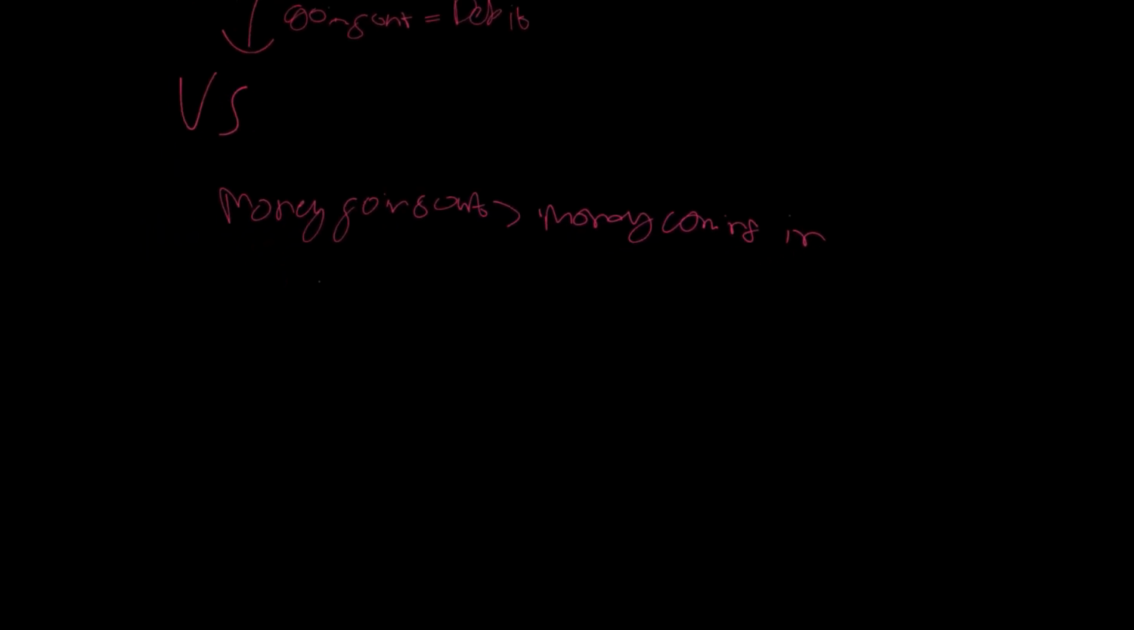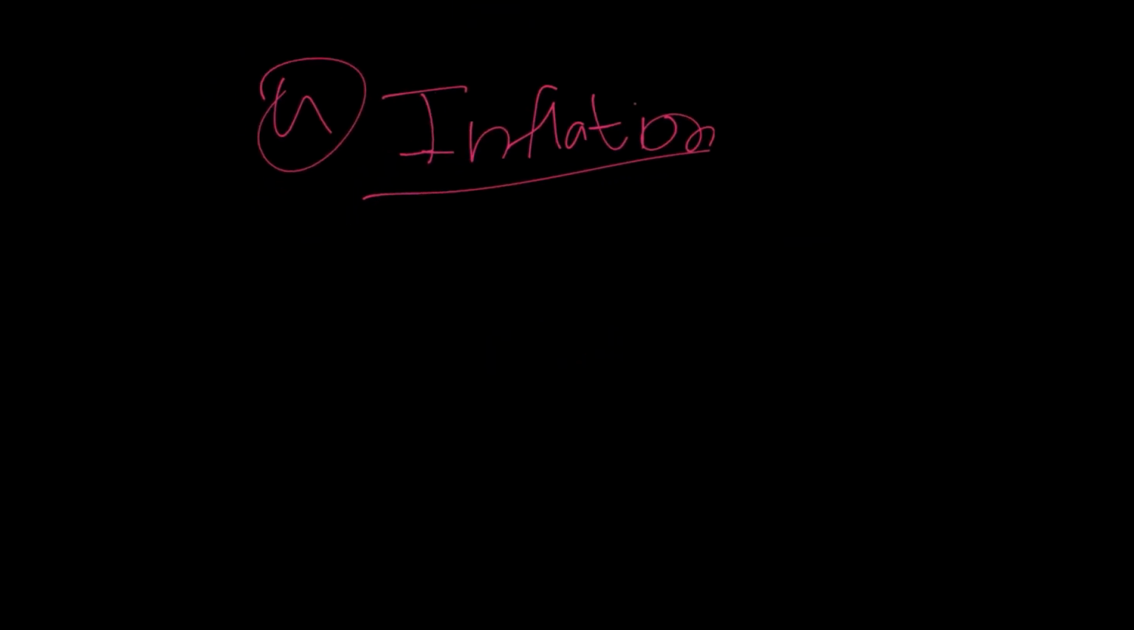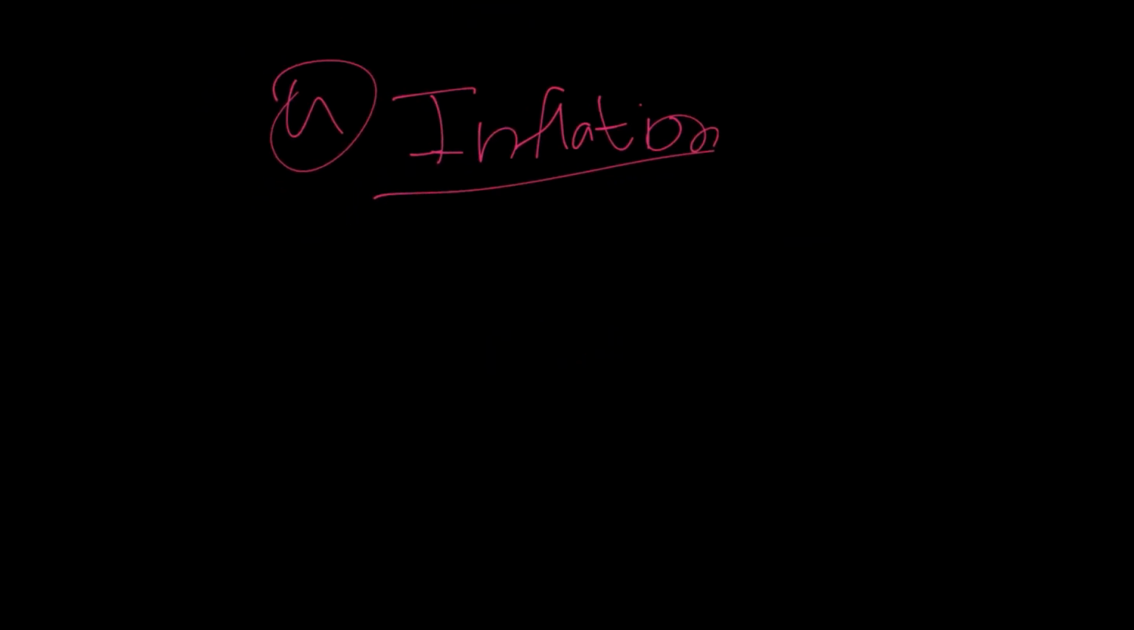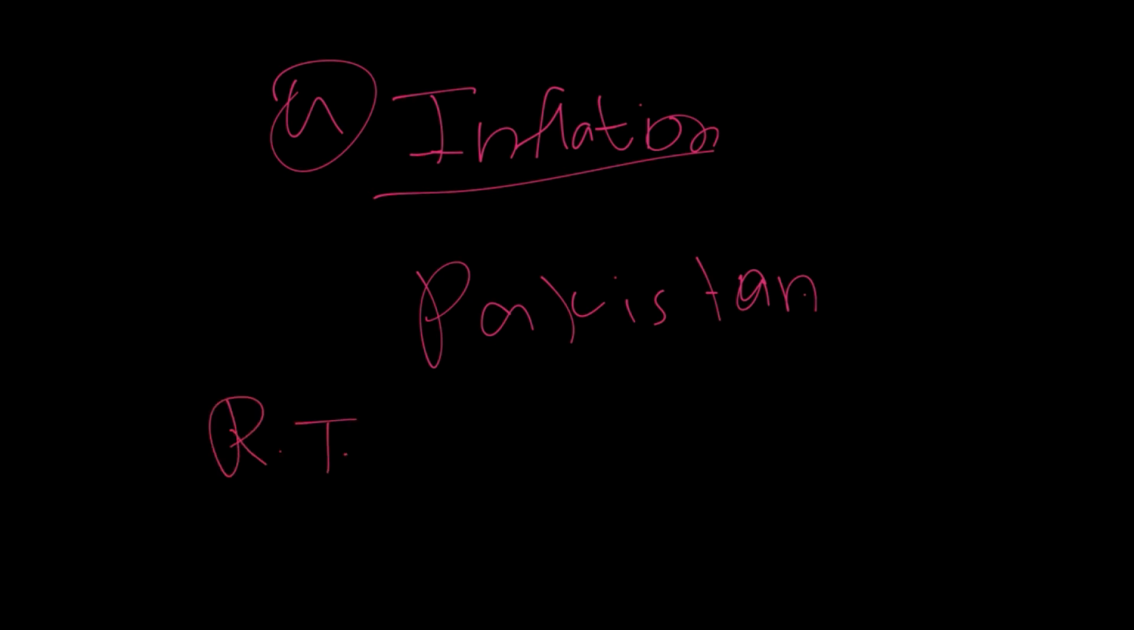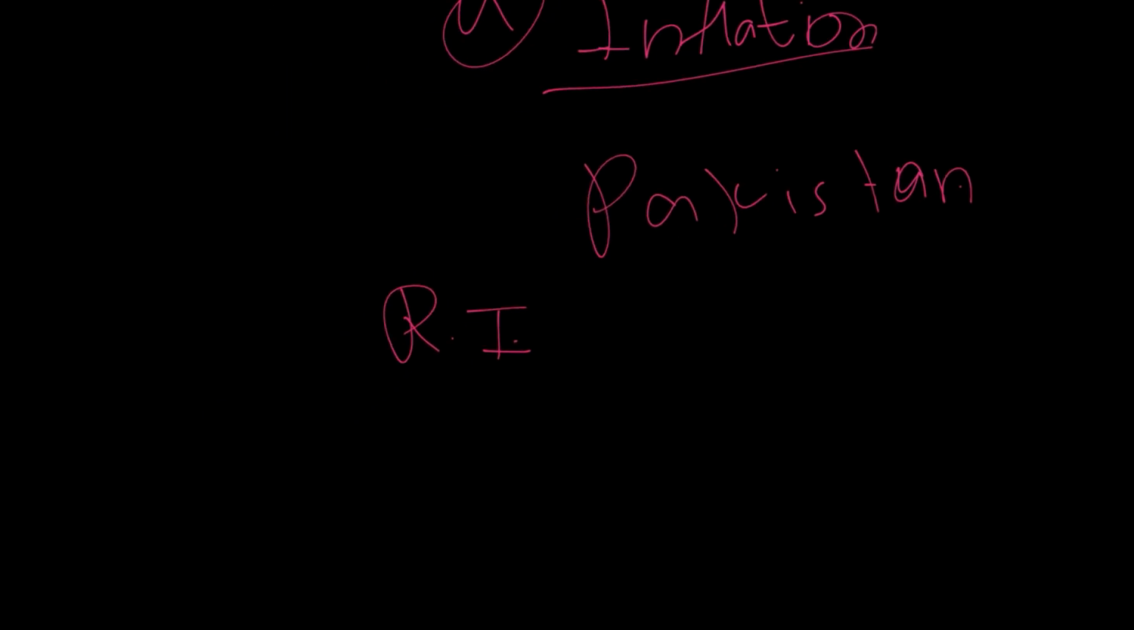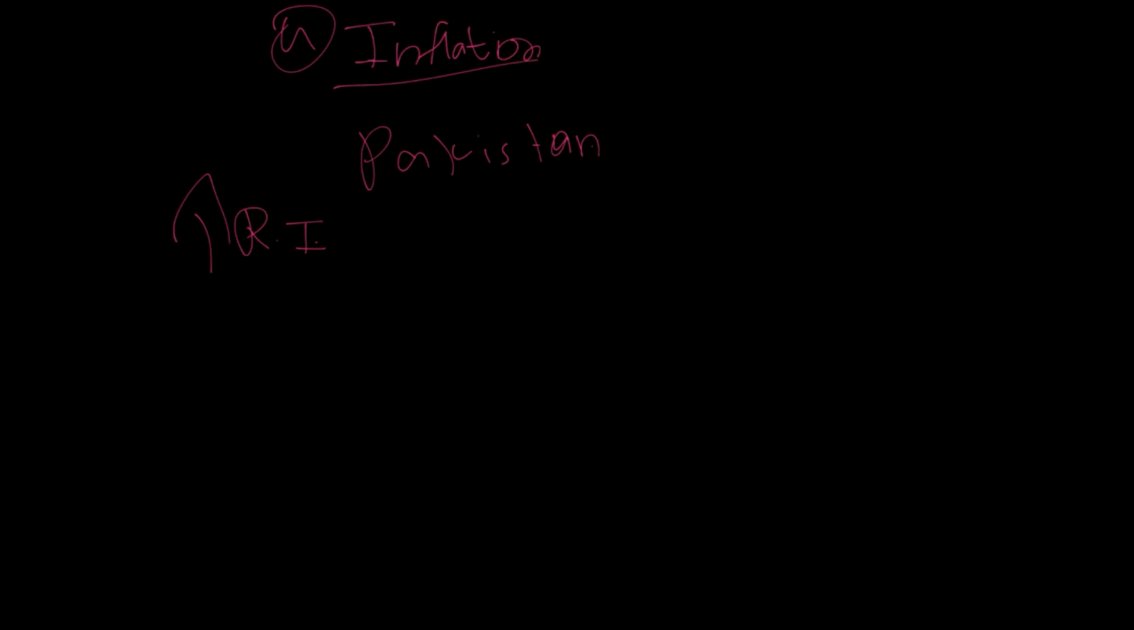Then in that case, more debit as compared to credit, and so a deficit in the end. Now the fourth reason can be inflation. So let's say in Pakistan the rate of inflation, let's just represent it as RI, right? So if the rate of inflation is greater than its trading partners, Pakistan is trading with a lot of countries like the UK, the US, or Germany, whatever.